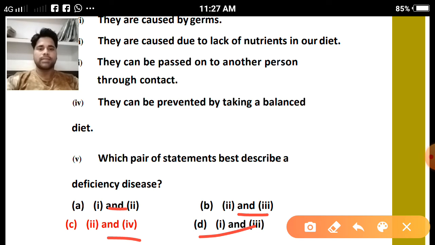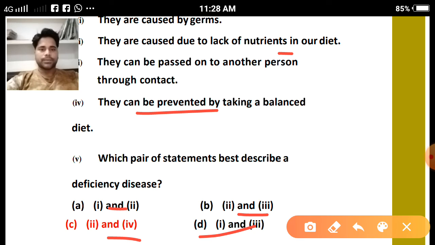What is statement number two? They are caused due to lack of nutrients in our body. This is the definition of deficiency diseases. And what is statement number four? They can be prevented by taking a balanced diet. So these two statements are correct regarding deficiency diseases. That's why we have to pick option number C.